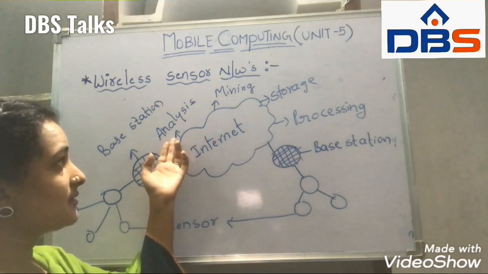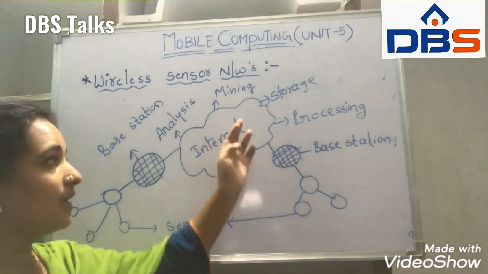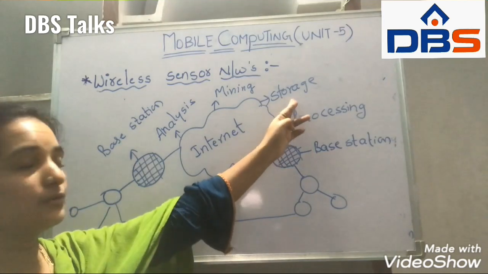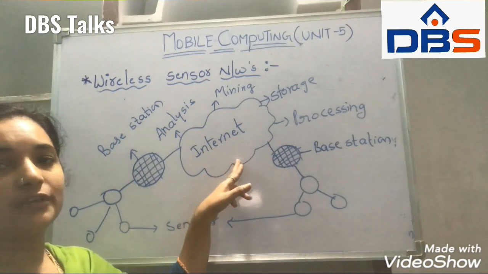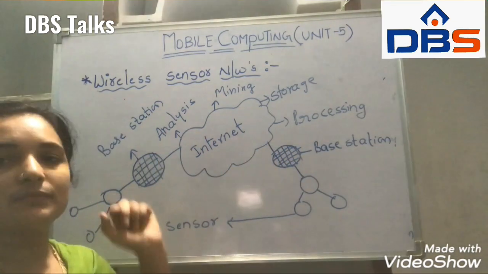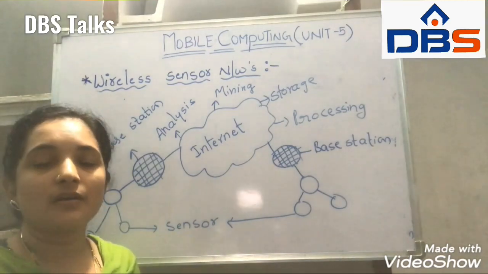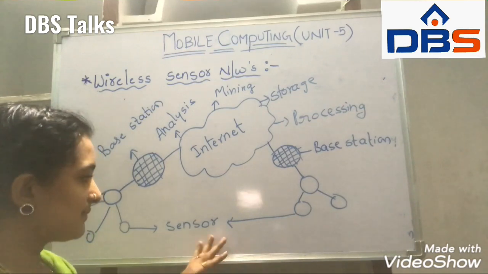When the information has come here, if the user wants to do analysis of data, he goes to the analysis. If the user wants mining of data, he goes to the mining. If the user wants to store data, he goes to the storage. If he wants to process the data, he goes to the processing. These are the different things available in wireless sensor networks.